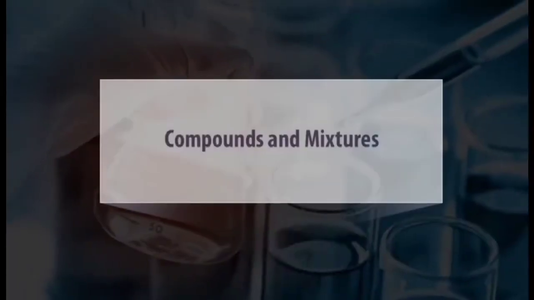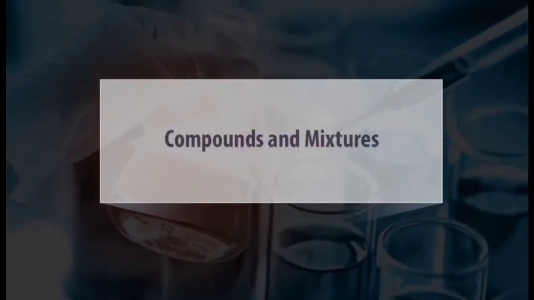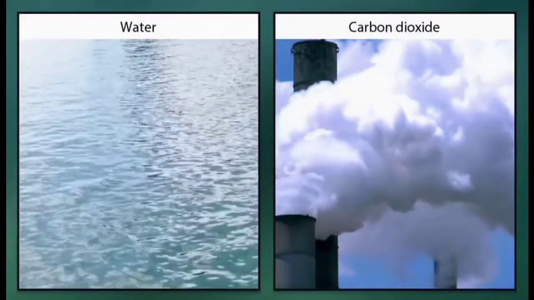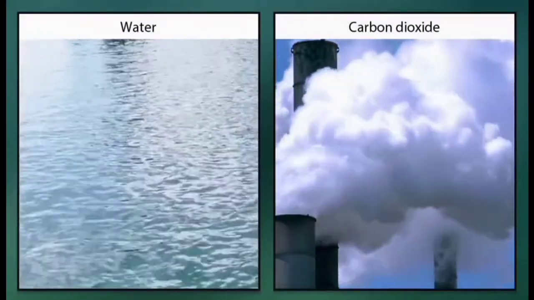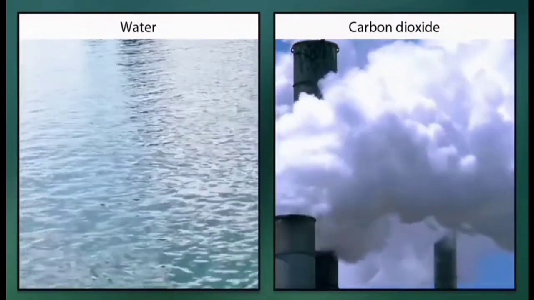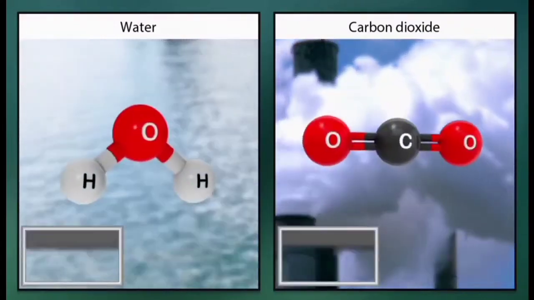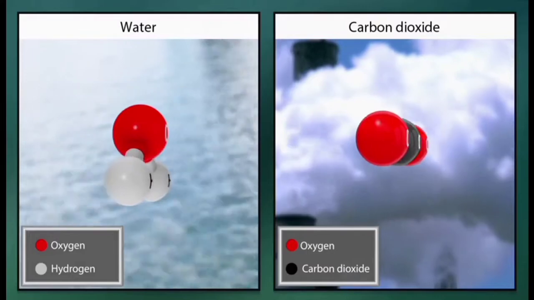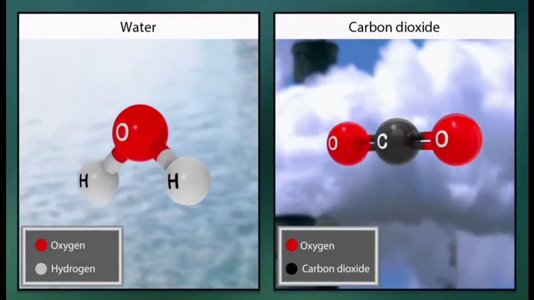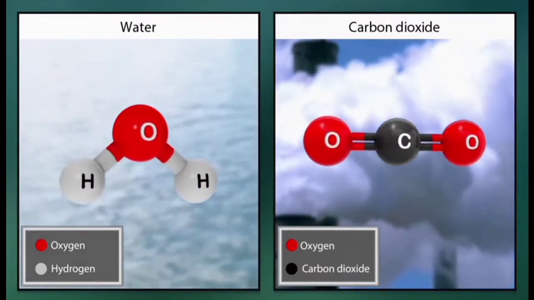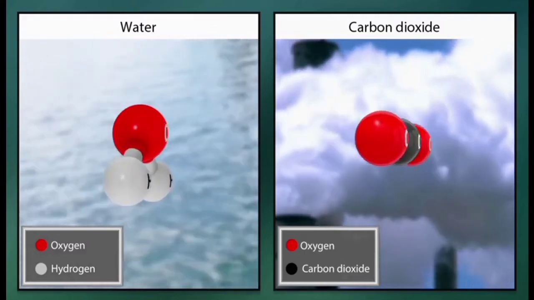In this module, you will learn about compounds and mixtures. Water and carbon dioxide are examples of compounds. A compound is a pure substance that is composed of two or more elements chemically combined in definite proportion by weight.